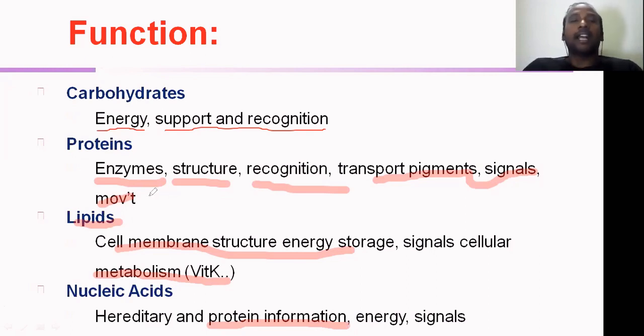Not only that, the other functions we call energy. Obviously energy, which I explained with carbohydrates, in the form of ATP. ATP is adenosine triphosphate, and adenosine contains adenine, which is one kind of nucleic acid base. The detailed structures and everything we will see in the upcoming chapters. Even these nucleic acids also act as signaling, and we call them secondary signaling molecules.